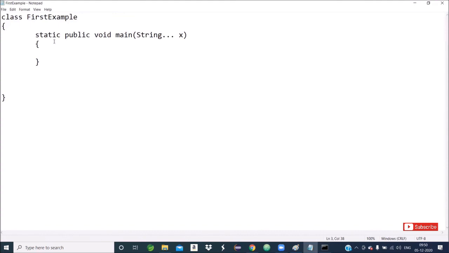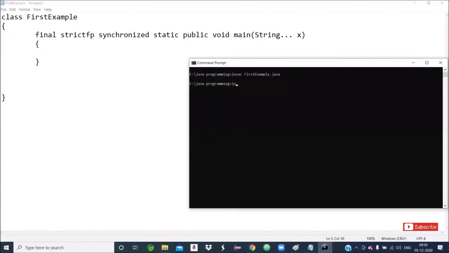Just to see, I can write final, strictfp, synchronized. Okay, I can write and I will save. Javac space FirstExample.java. This is perfectly valid.